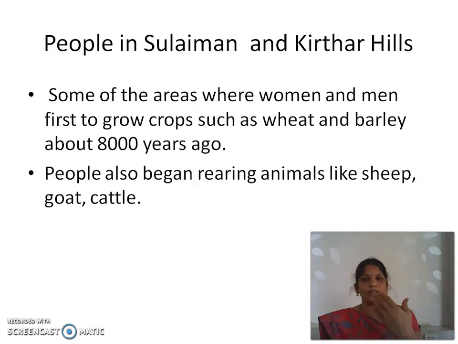In the Sulaiman and Kirthar hills, men and women grew the first wheat and barley. In the same way, in the northwest part of Garo hills and the central part of the Vindhyan range, we can find that rice was first grown in those areas. Okay, in these places in India we will see early human settlements.